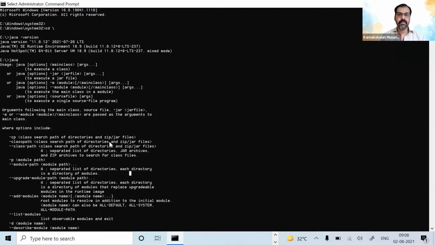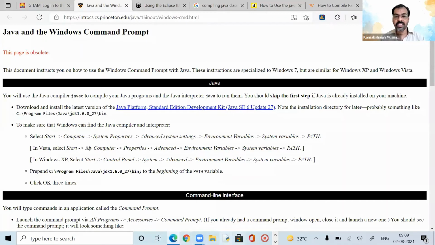Just like IDLE for Python, the integrated development and learning environment. This is an editor for Python. Then IDLE, enter.